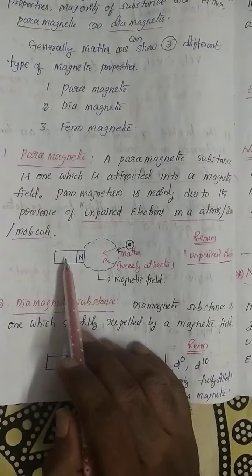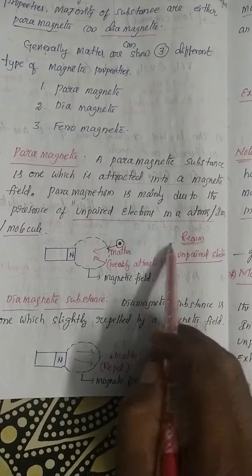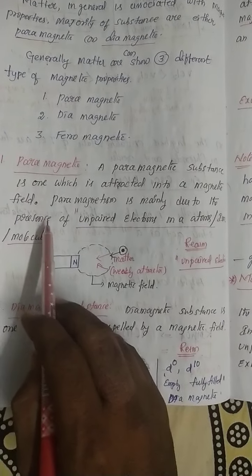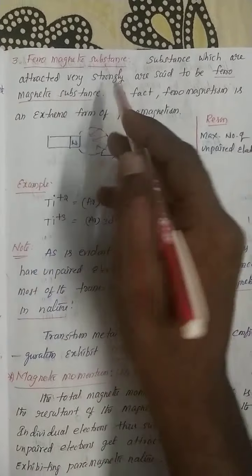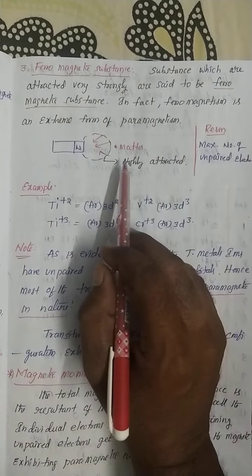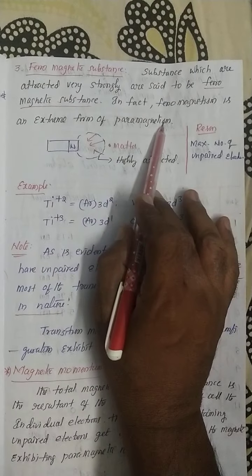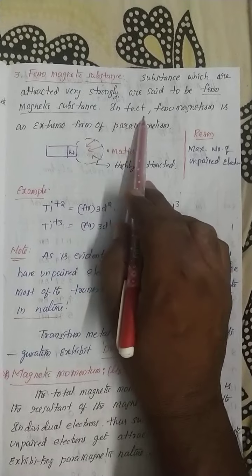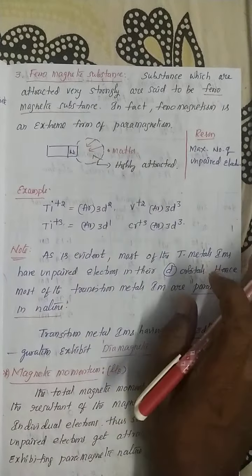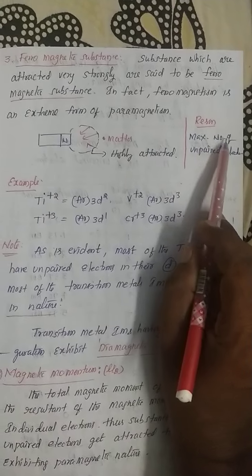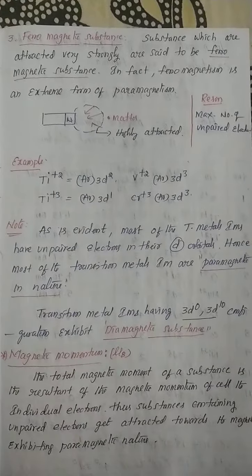Generally, my dear students, when one or two unpaired electrons are present in the d orbital, the substances are paramagnetic. Ferromagnetic substances have more than 3 unpaired electrons in the d orbital, the extreme form of paramagnetism. The reason here is the maximum number of unpaired electrons.